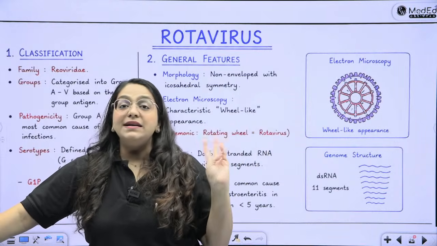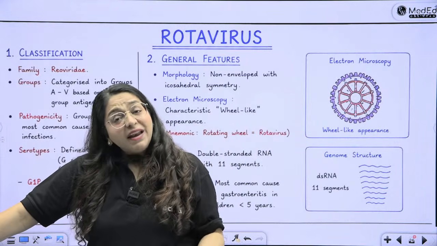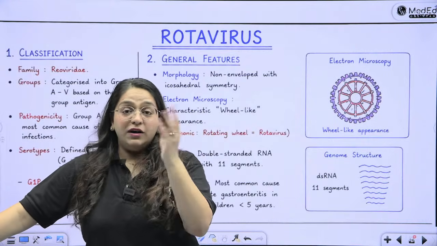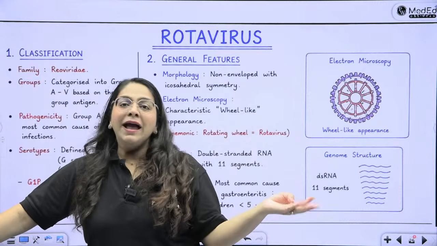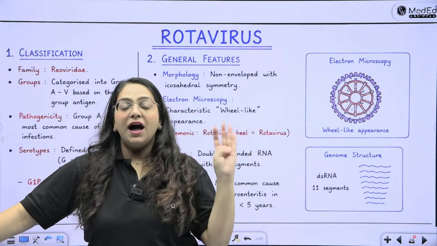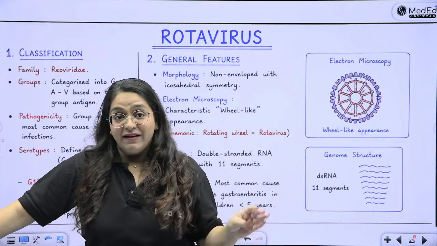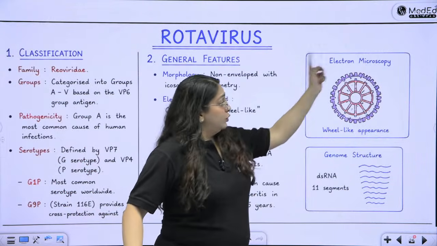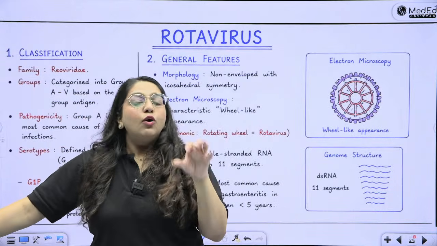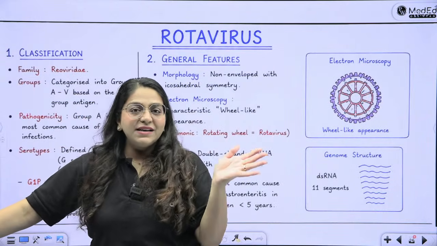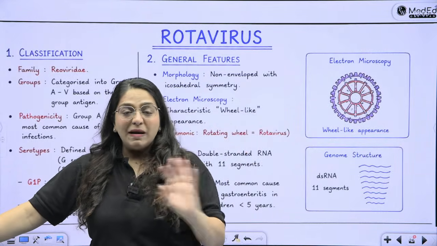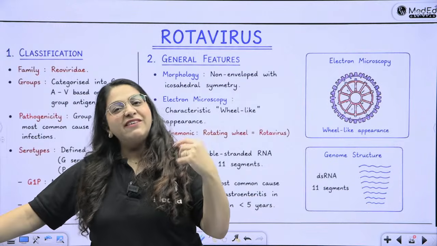It has segmented RNA. Then nobody gave him an envelope, so he's just crying in the cold. So what is the envelope? What is the blanket? Envelope. So it is a non-enveloped, double-stranded, segmented RNA genome virus, which is the rotavirus, and it looks like a rotating wheel. That is why it's a rotavirus. And finally, who are always crying other than the virus? The children. So this causes pediatric or infantile diarrhea. So just remember, whenever there's rotavirus, everybody is crying.